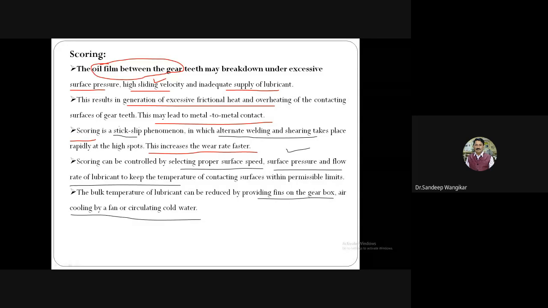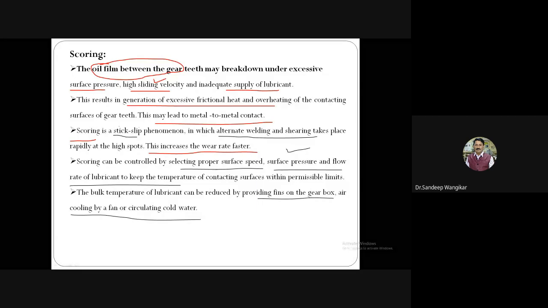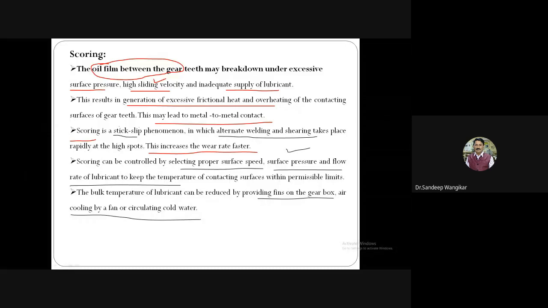Anything can be possible if the oil is circulating continuously. Then when the oil gathers in the sump, at that particular place also we can go for a cold water arrangement so that the temperature of the oil can be maintained continuously. And if the oil temperature can be maintained, then definitely it is possible to avoid scoring.